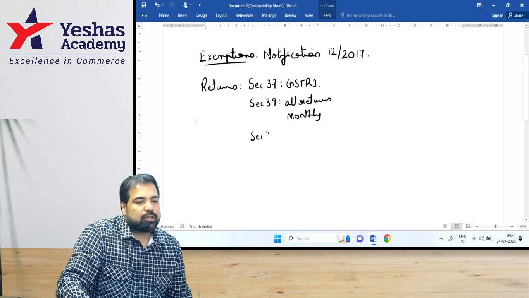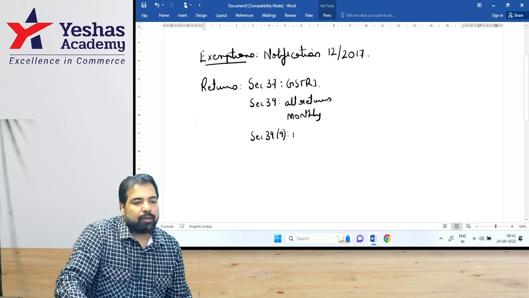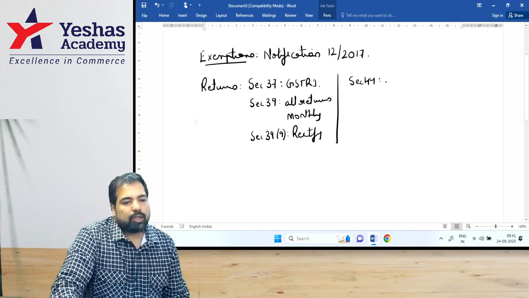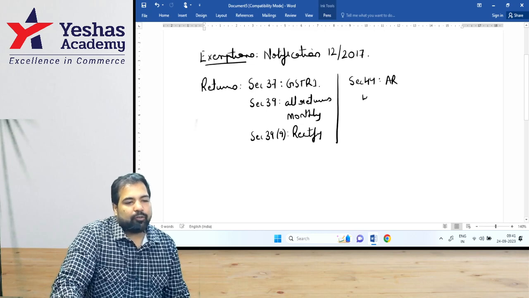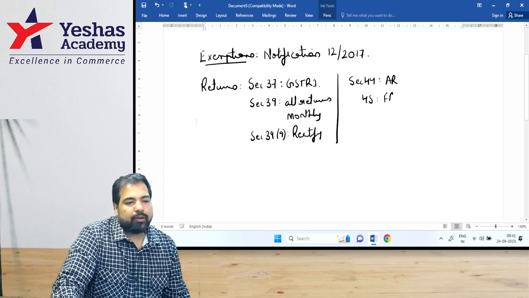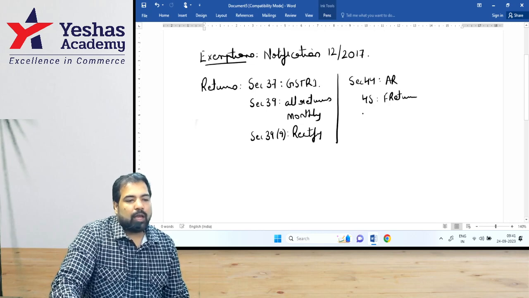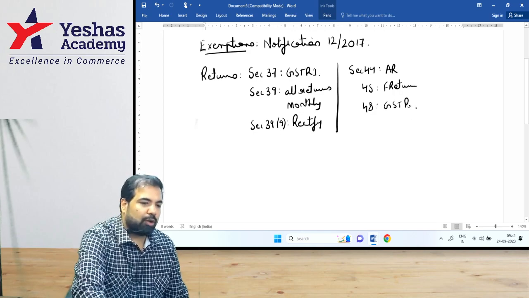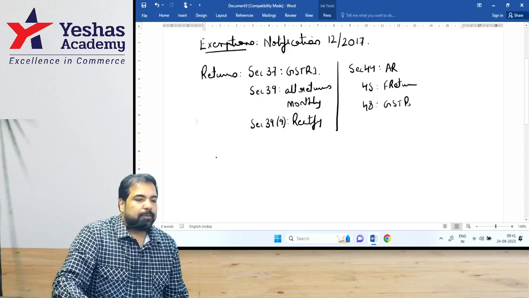Yes. Then section 39.9. Do you remember rectifying? When can you rectify, etc. 39.9. And only last two, guys. Section 44. Remember annual return? And 45 is the final return. And 48 in case they ask GST practitioner. Alright. After that, which chapter?